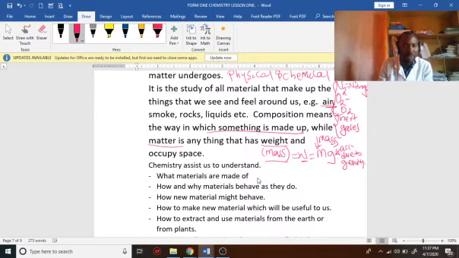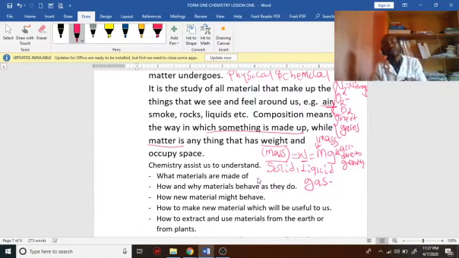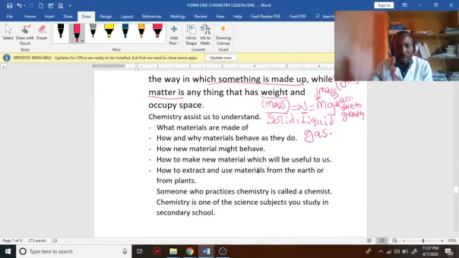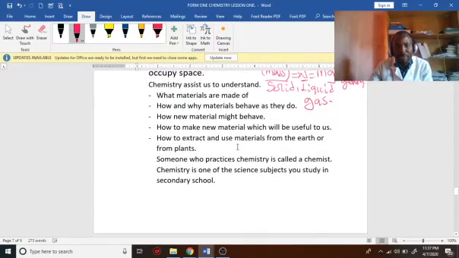Of course, you are going to see subsequently that matter could be solid, matter could be liquid, and matter could also be gas or gaseous. So chemistry assists us to understand what materials are made of, how and why materials behave as they do. There are some materials that react faster than others. How new material might behave.